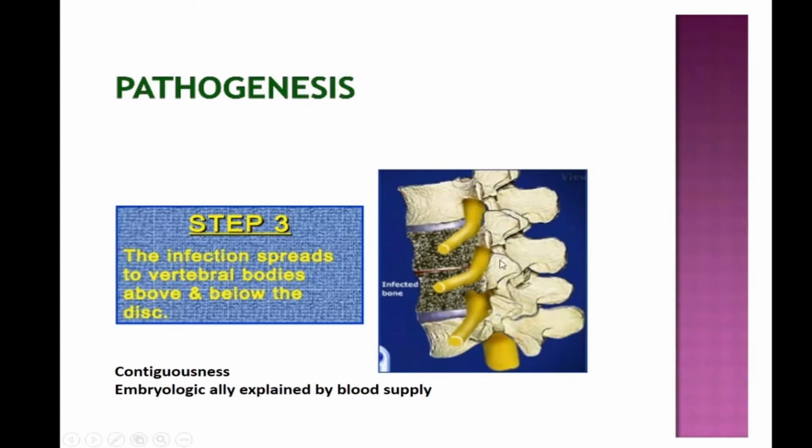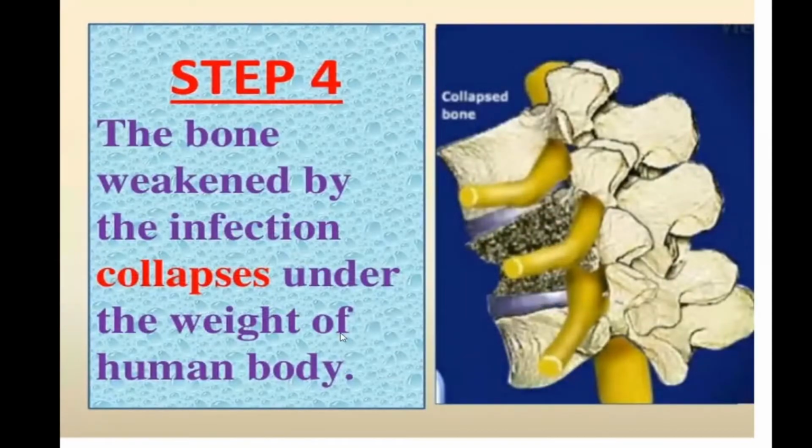It is also related to the embryonic blood supply. The same blood vessel supplies both the vertebrae, one above and one below. That's why 2 vertebrae are usually involved, because of the unique embryological blood supply of the sclerotome, myotome, and the notochord, from where the spinal cord develops. Stage 4, the bone becomes obviously weakened by the infection. It collapses under the weight of the upper part of the human body.